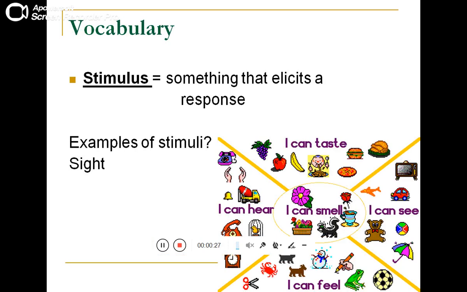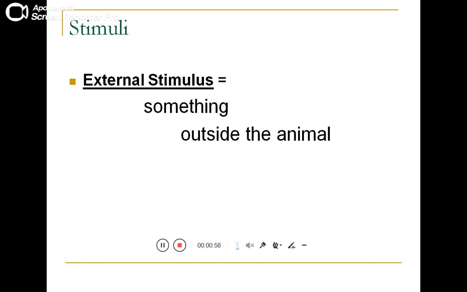And then, what is stimulus? Stimulus is basically something that elicits a response, that evokes the response. It is being sensed by our five senses: sight, touch, smell, taste, and sound. I can taste, that is an external stimulus. I can hear, that is an external stimulus. I can smell, that is an external stimulus. I can see, that is an external stimulus, and I can feel, that is also an external or internal stimulus.